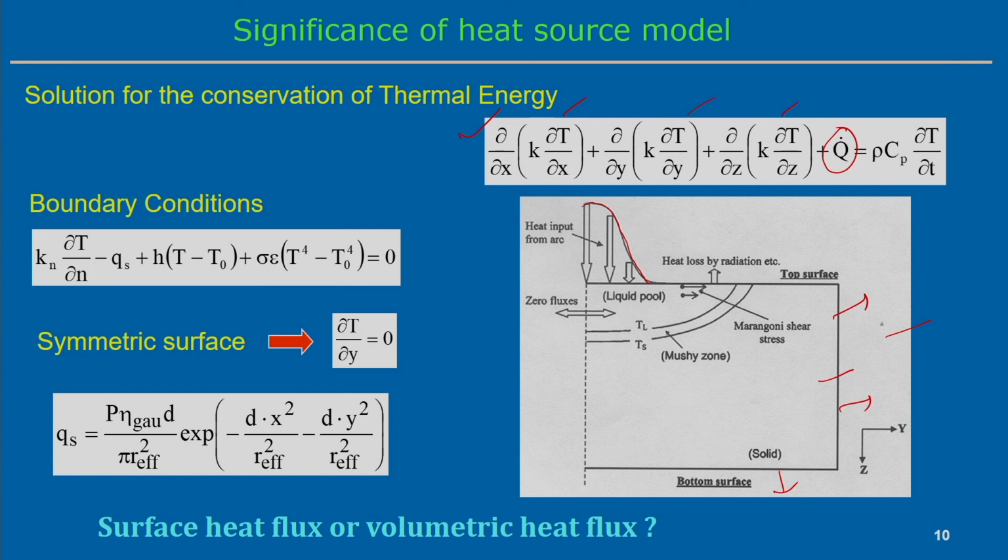In a compact, general form, all the surface heat loss from the boundary and the heat interacting through the boundary can be represented in the form of a boundary condition. Now, just look at this boundary condition equation. The first term, k n del T by del n: within this domain we are solving the heat conduction equation, but what is the heat conducted exactly at the boundary? In the steady state, the same amount of heat will be lost by this convection term and this radiation term.